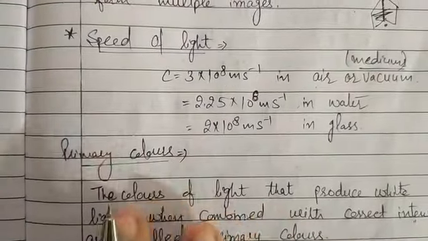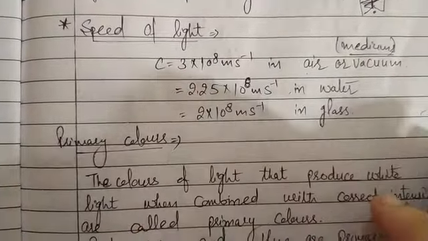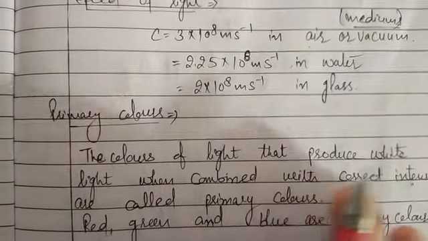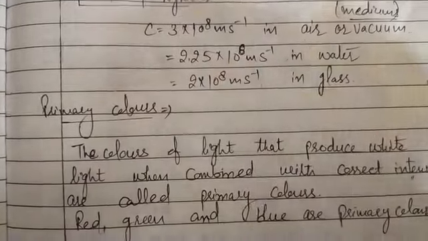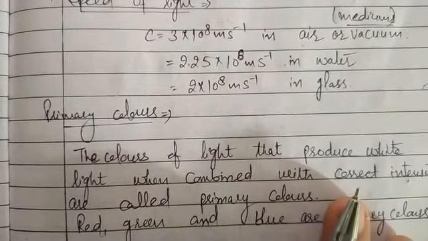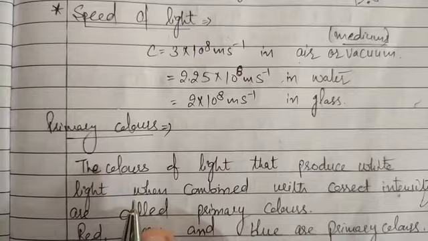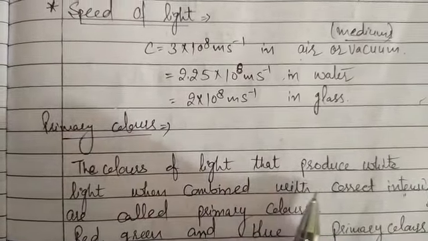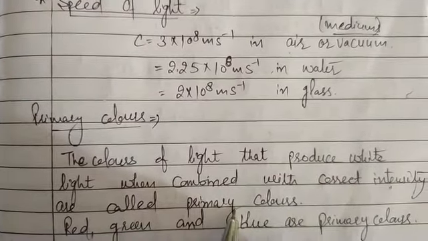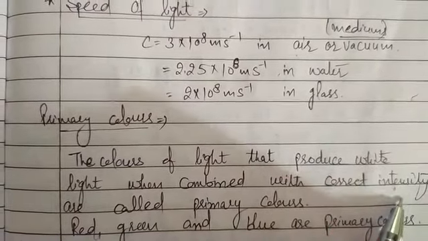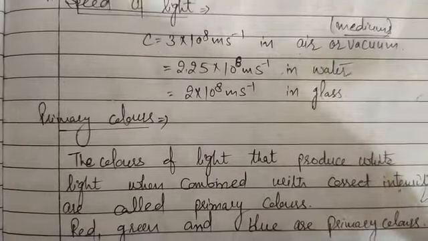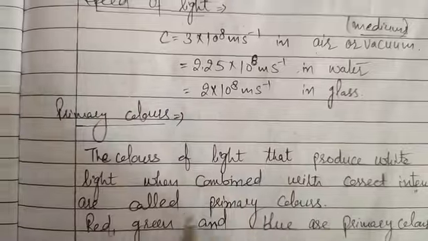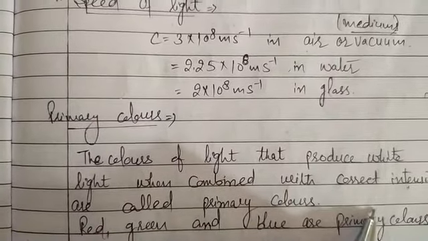Next, we study about colors, primary and secondary colors. So first is the primary colors. Primary colors are those which, when combined with the correct intensities, give white light, or we can say that the colors of light that produce white light when combined with the correct intensity are called primary colors. Correct intensity means right amount. When these are mixed with the right amount, they will produce white light, and those colors are known as primary colors. Red, green and blue are the primary colors.